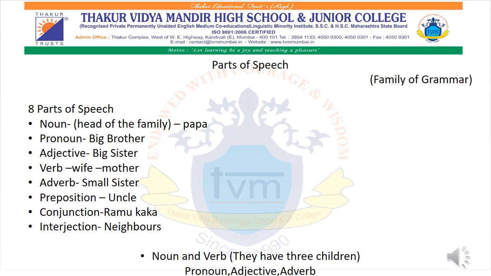So we have 8 parts of speech, and each part has its own charm and its own beauty. So we have named each part of speech with our family members' names so that you all won't get confused. You all will understand it in a better way. So the first one is the noun. Noun is the head of the family.